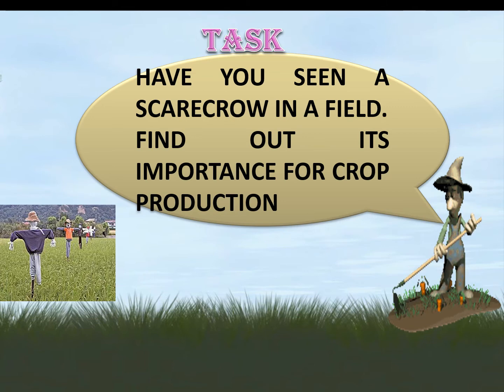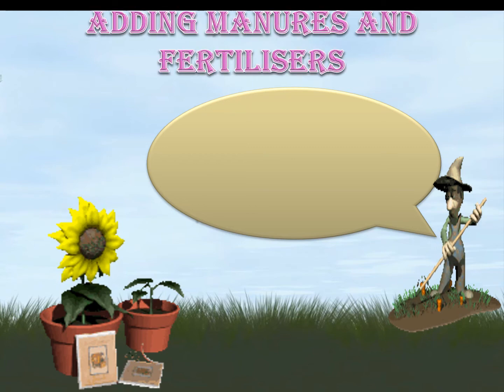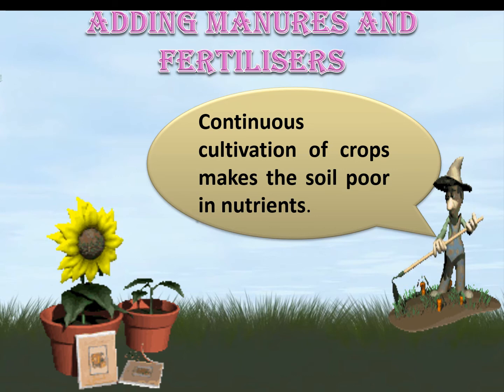We know that plants need certain essentials to grow and nurture. Water and sunlight are the obvious ones. However, plants also need certain nutrients which they absorb from the soil. But the continuous cultivation of crops makes the soil poor in nutrients.